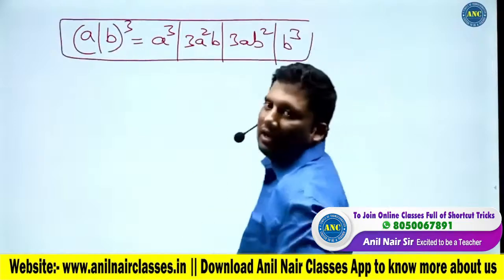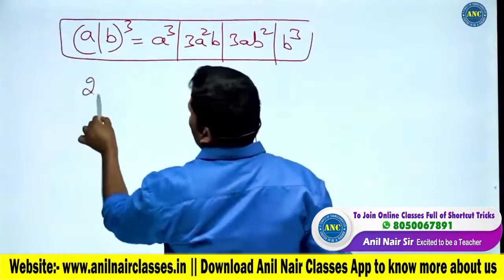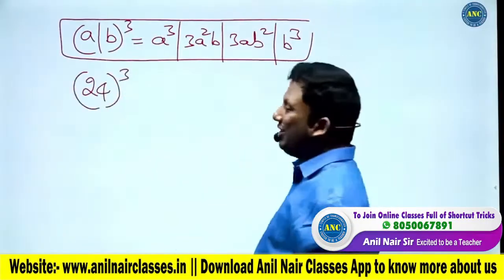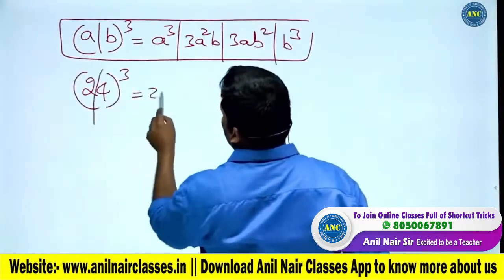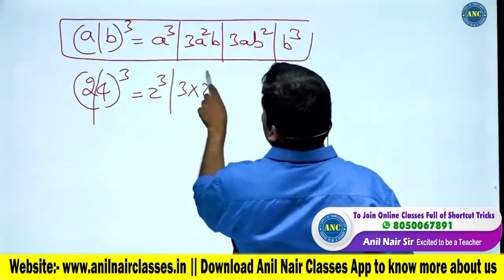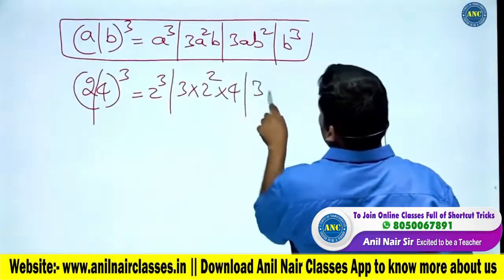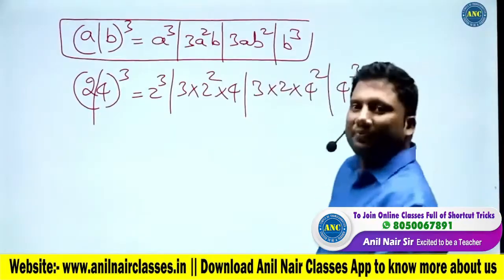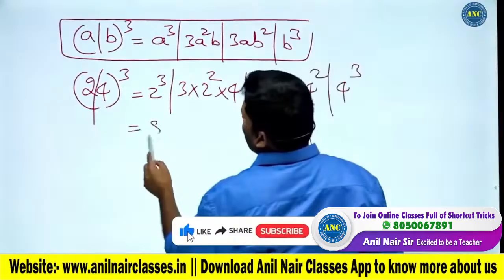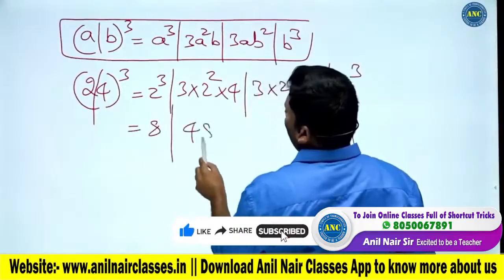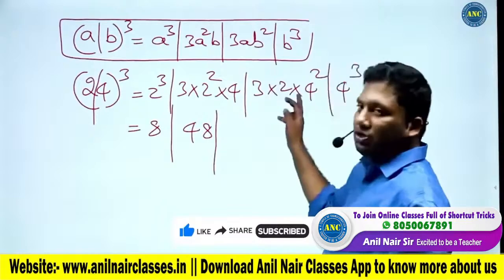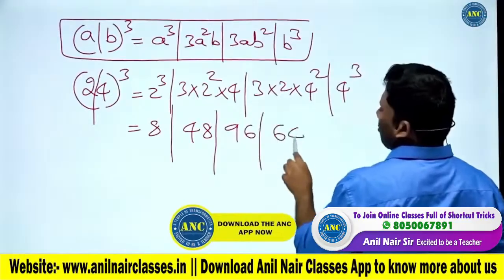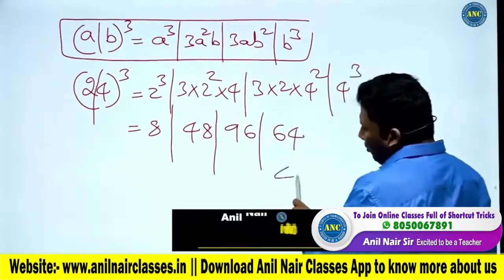Now listen carefully. Suppose one more example which we will do: 24 whole cube, because I want to discuss a very beautiful concept through 24. a is 2, b is 4. a cube, next is 3a square b, next is 3ab square, and next is b cube. 2 cube is 8. 3 4s are 12, 12 4s are 48. 3 2s are 6, 6 16s are 96. 4 cube is 64. Idea clear?